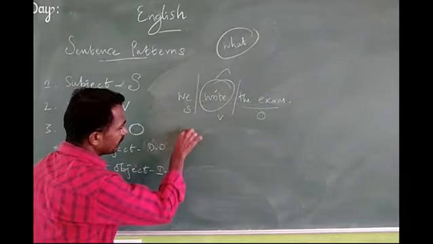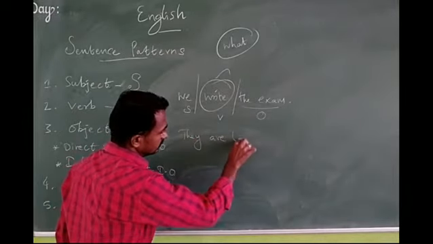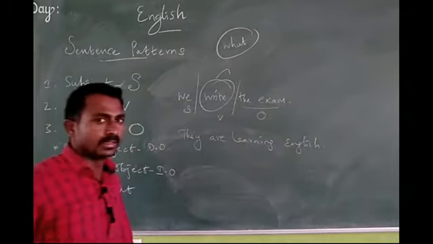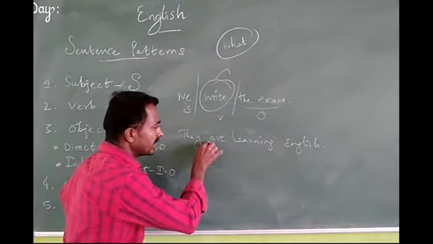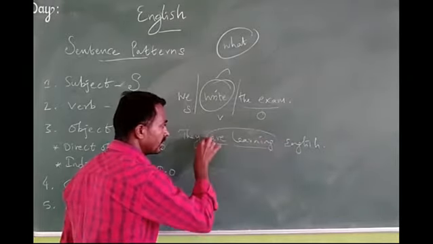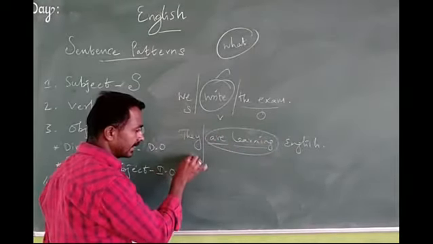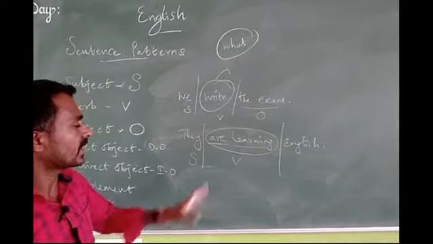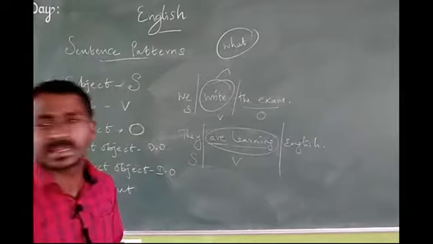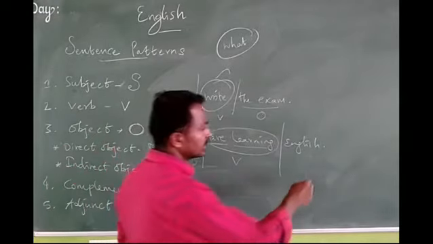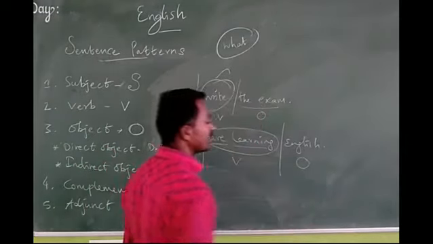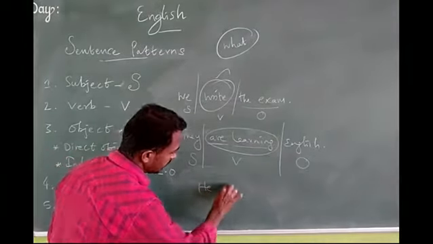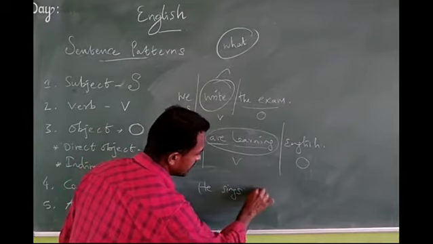Then the same thing, they are learning English. Here also how many verbs are there? Are and learning. So here also both. So the pronoun they is the subject, and are learning is the verb. Here we may ask the question, what are they learning? They are learning English. So that's why here English is the object. He sings a song.